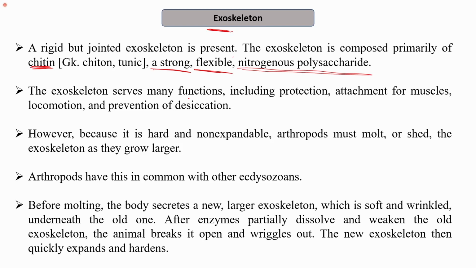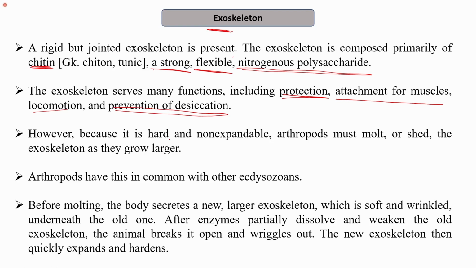The exoskeleton serves functions. As the name suggests, skeleton, since it is present on the outer side and it is hard, therefore it allows for the protection. Also, it provides an attachment for muscles. It helps in the locomotion and the prevention of desiccation. So in some arthropods, it prevents the drying out of the organism by preventing the moisture from being lost.